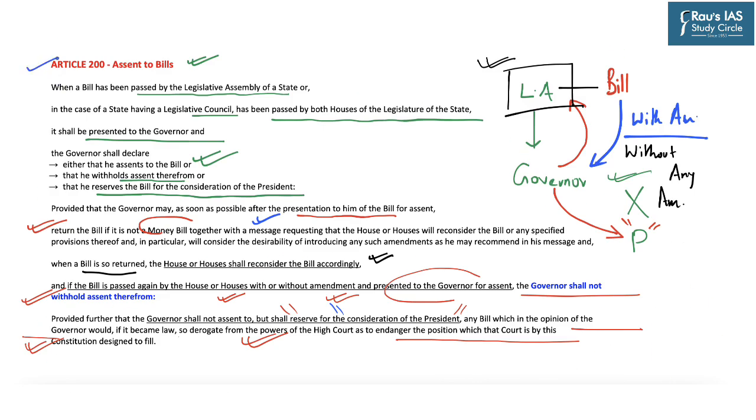Now under Article 200 regarding returning of the bill by the governor to the legislative assembly, there is no time frame which has been provided here as well. So the governor can either return the bill back to the legislative assembly or can keep it with himself for a certain period of time.